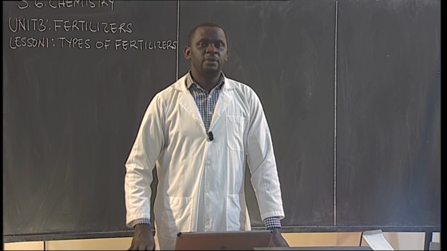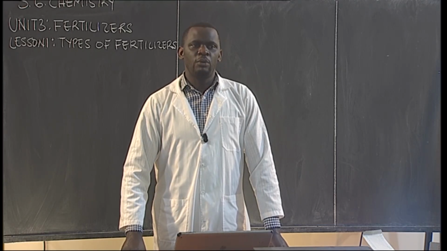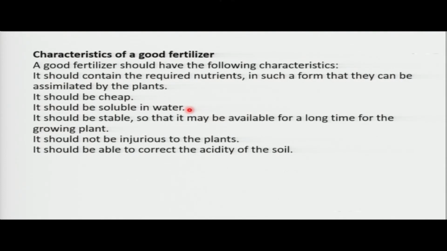Then it should be stable. Our fertilizer should be what? Stable. It should be available for plants for a long period of what? Time. Meaning if it rains, and the rain has been a lot, it will force our fertilizers to go down the soil, which we normally call leaching. So it should be stable.